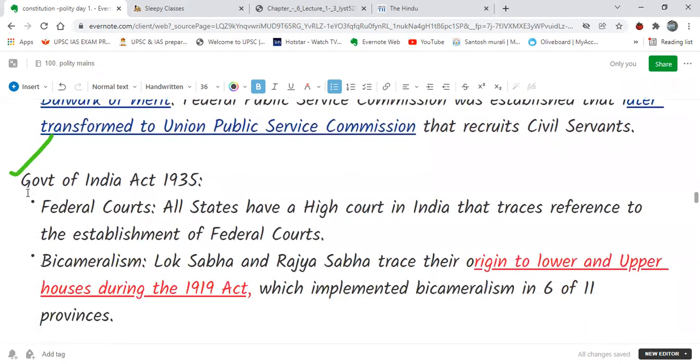And when we see the Government of India Act 1935, a lot of things took place in this. First of all, the Federal Court was established. So all the state high courts find their traces or reference to the Federal Court, when it had its reference in the Government of India Act 1935. Then we see bicameralism. Lok Sabha and Rajya Sabha trace their origin to the lower and upper house during the 1919 Act. So this we can relate with that.